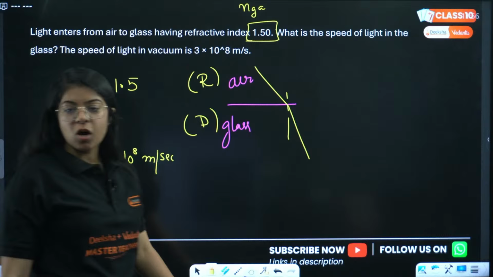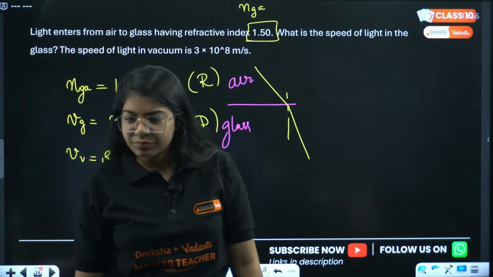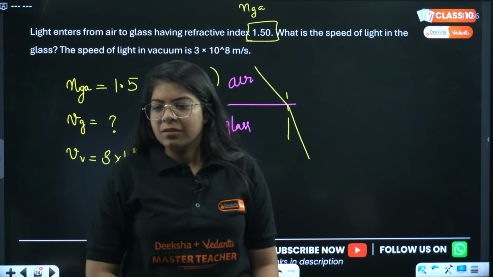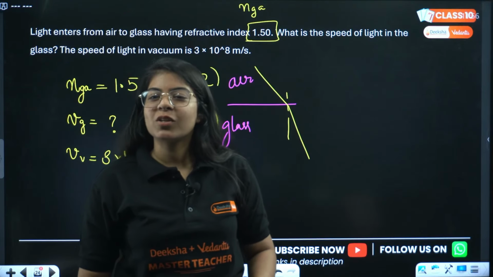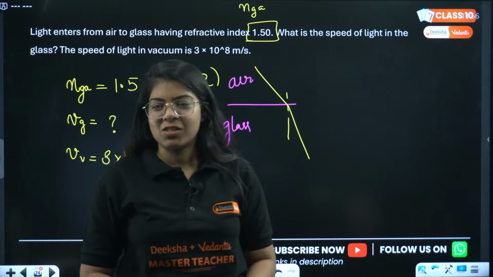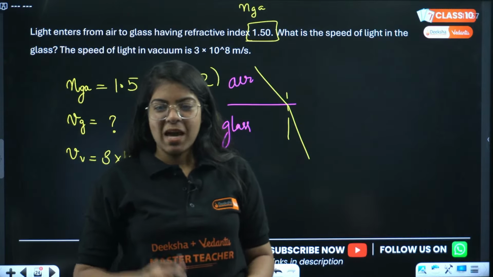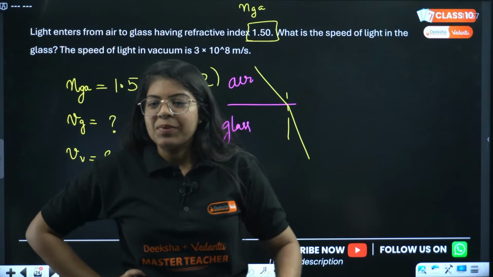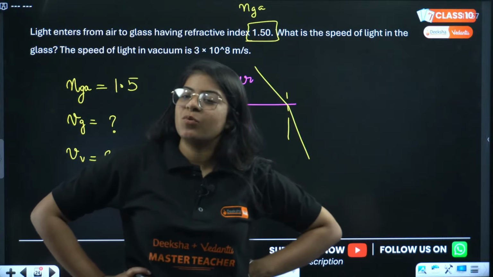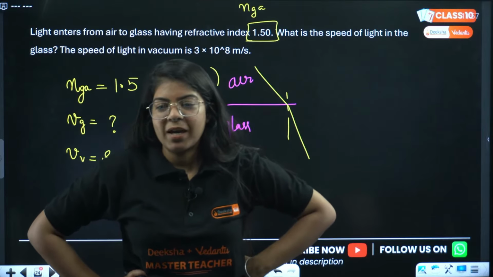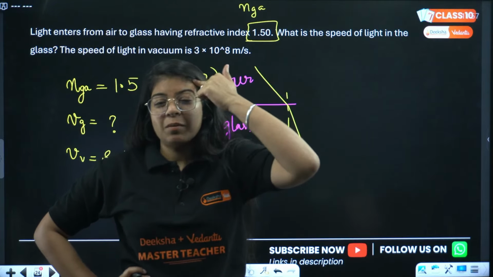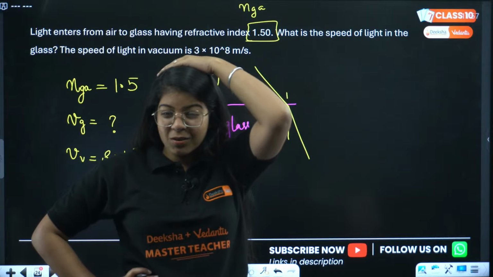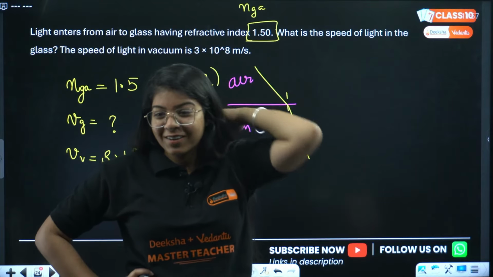Anyone who can solve this question? Yes, 1.5 equals 3 into 10 raised to power 8 divided by Vg. Very good. Rarer medium to denser medium, light bends towards the normal when it enters from air to glass. Very good.